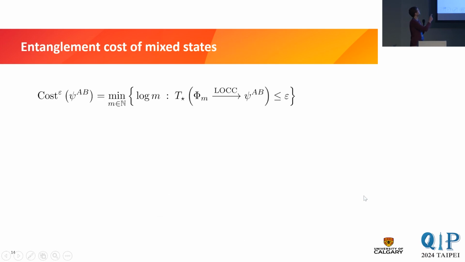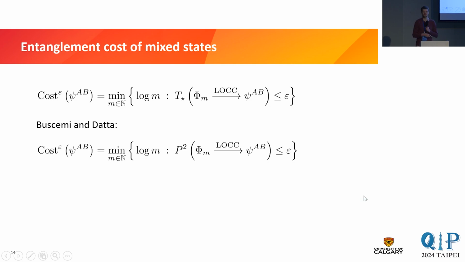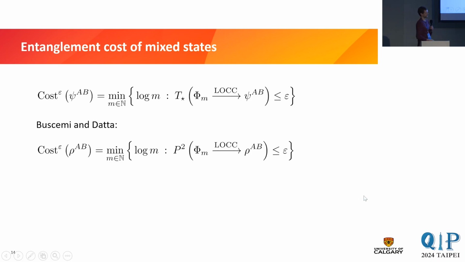Now, again, this was the definition of the epsilon entanglement cost of pure states. What happens if we want to go to mixed states? Well, then we would need to generalize the star conversion distance to mixed states, but this is not straightforward because we use majorization to define it. So what we can do instead is go back to the original definition of Buscemi and Datta from 2011, and they defined it using the square of the purified conversion distance. In this case, if you want to go to mixed states, the purified conversion distance is defined for mixed states as well, so you can just replace the pure state with a mixed state.